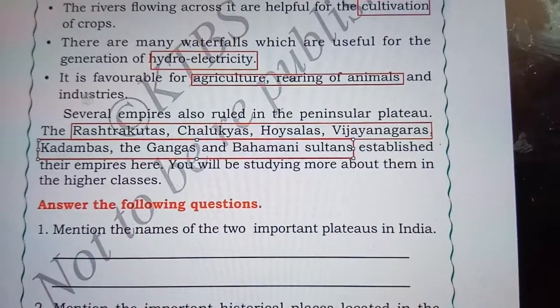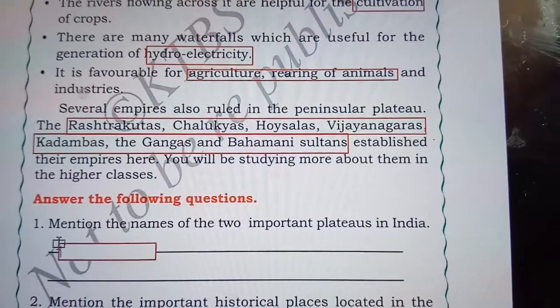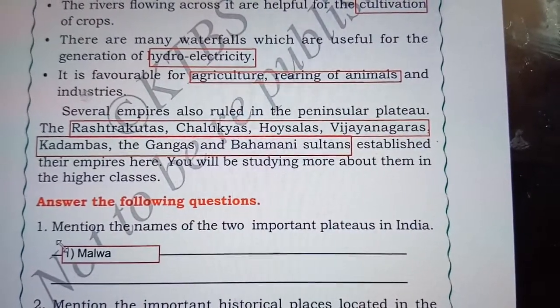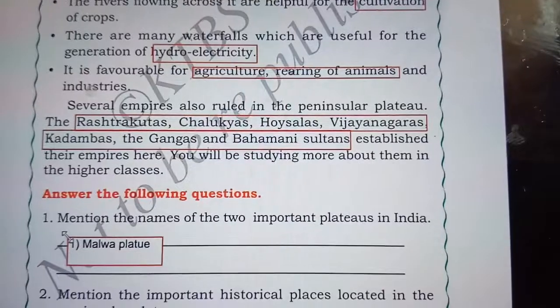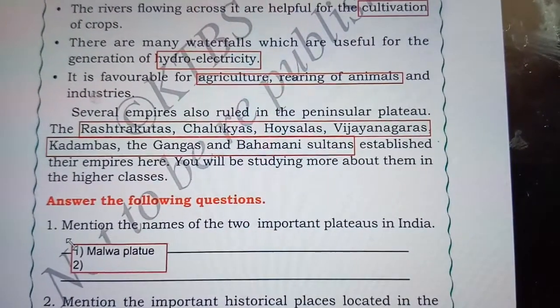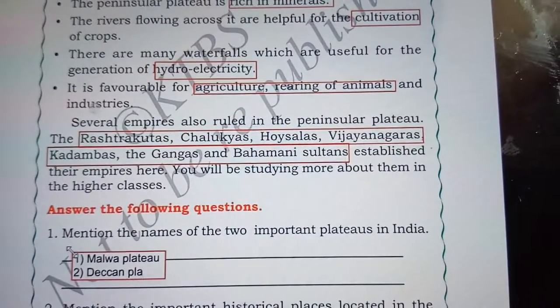Next, answer the following question. Mention the name of the two important plateaus in India. So we have a very easy answer. The first one is Malwa Plateau, and the next is, as you know, of course, Deccan Plateau.